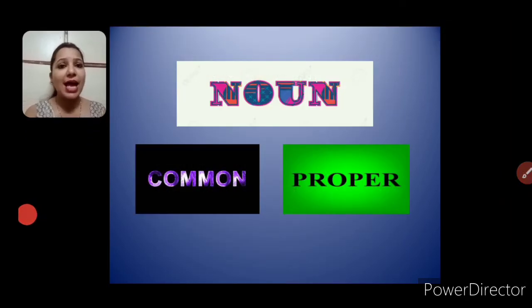Now nouns. As the teacher told you earlier also, what are nouns? Nouns are the names of a person, place, animal and thing. And there are two types of nouns given, common as well as proper. So can you tell me what a common noun is and what a proper noun is? Think. Common nouns are the names given to general people, places, animals or things, and a proper noun is the special name given to a person, place, animal or thing. So let's go through that.